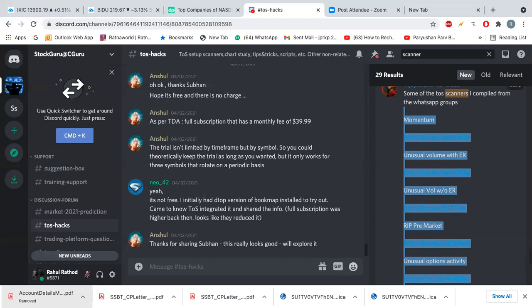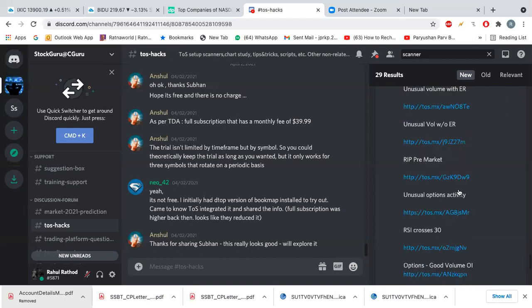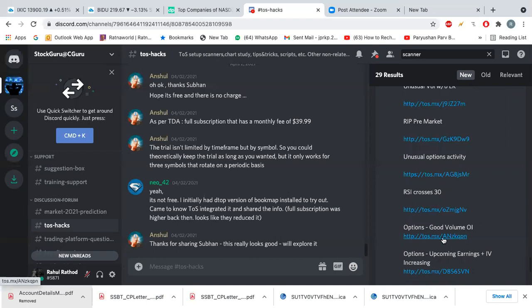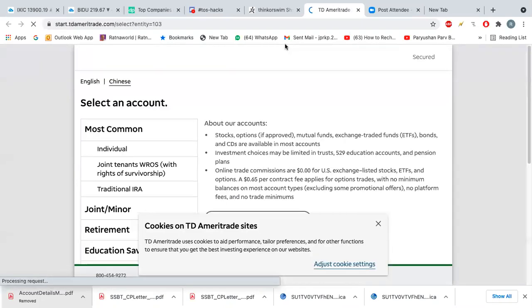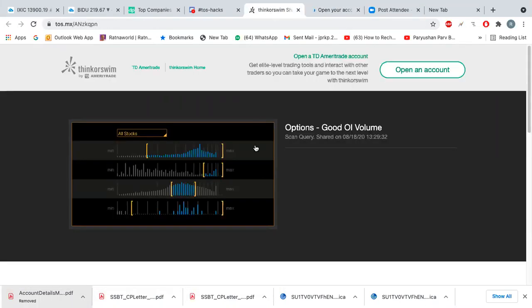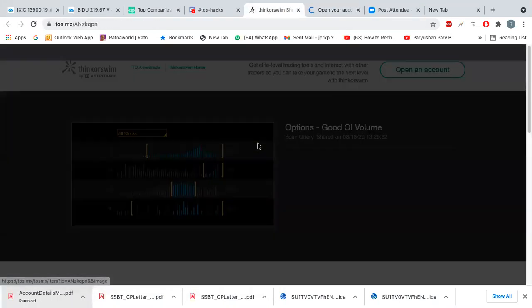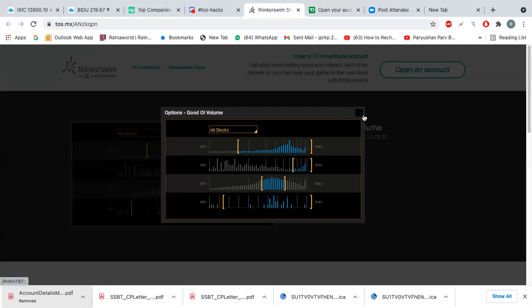Do you use TOS? Yeah, I use thinkorswim. So for example, good volume open interest, if you click here, it should go to the TD Ameritrade scan query. I need to select this one.